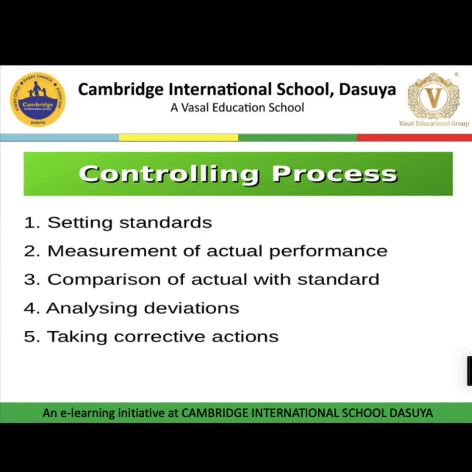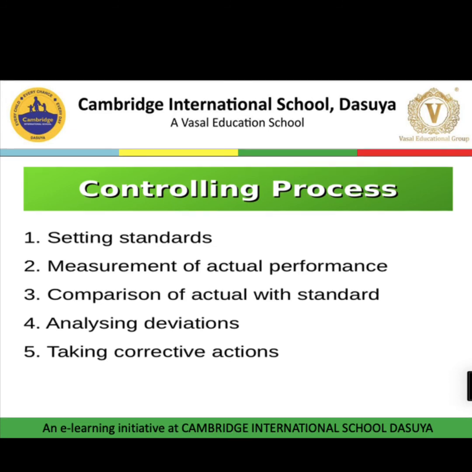So this was the controlling process, where first we need to set the standards. It is the desire or wisdom of the manager that he is going to set the targets or standards in quantitative form or qualitative form. Then we need to measure the actual performance of an employee with the help of personal observation, daily performance report or sample checking. Then we need to compare actual performance with the standard performance.